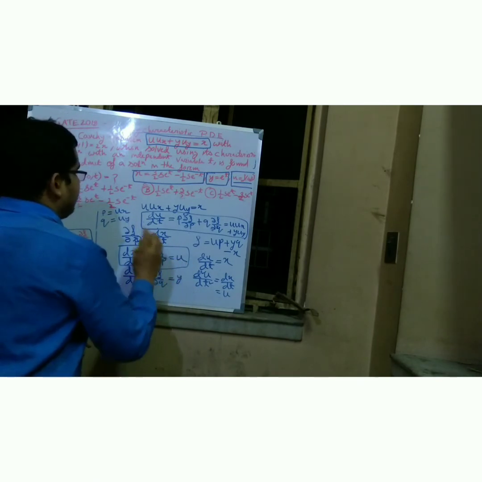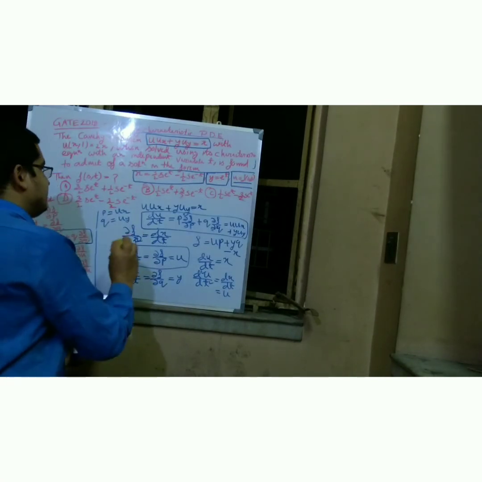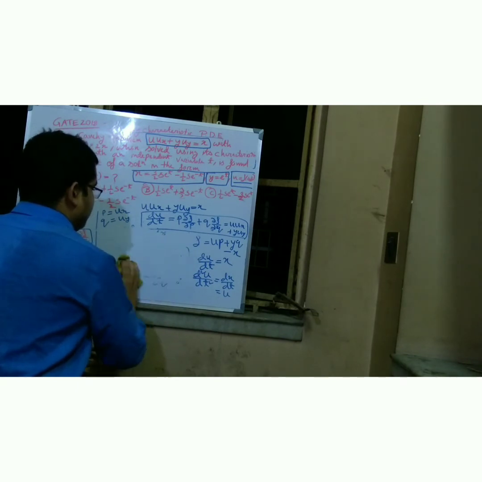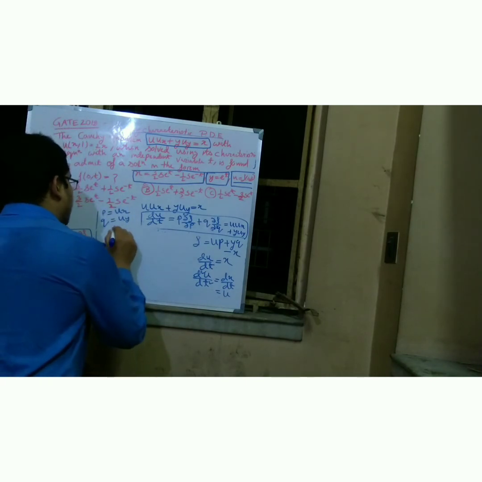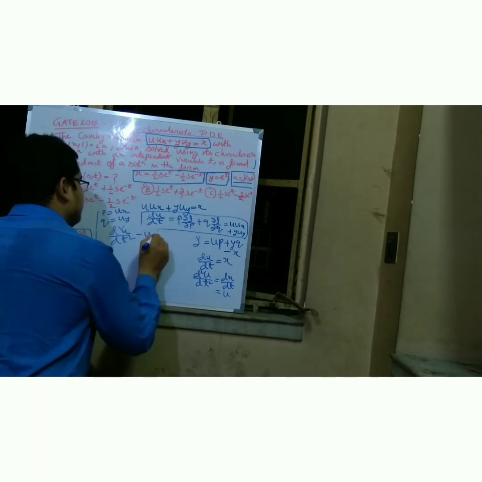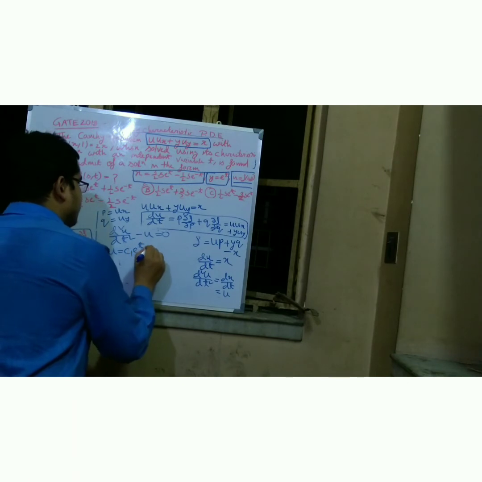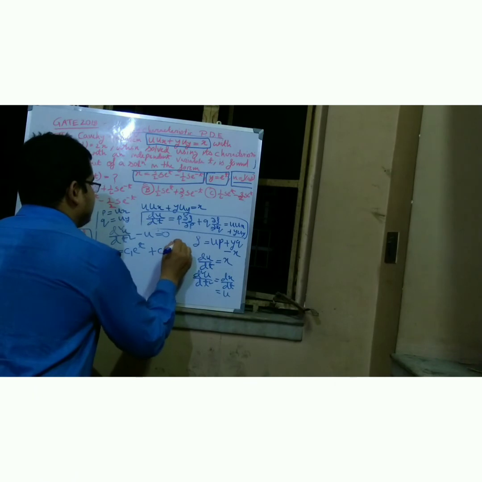And now I just remove this, because you will note everything. I just remove this formula, and after that whatever I get I will write, because everything is important, but my priority is d square u by dt square is equal to u. So I get d square u divided by dt square minus u is equal to 0, and my u is equal to c1 e to the power t plus c2 e to the power minus t.